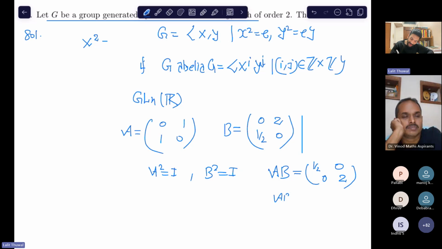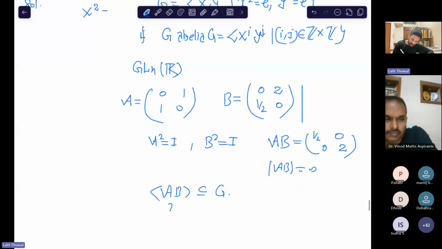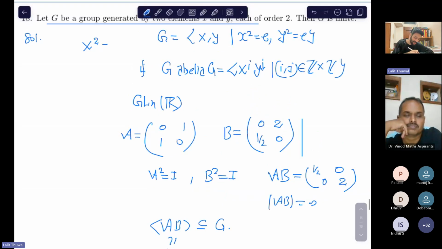The order of AB is infinite. So the group generated by AB is also inside G, and this is isomorphic to Z, an infinite cyclic group. Or you can say just some infinite set is inside G. So G must be infinite. Okay, so in this way we solve this question.